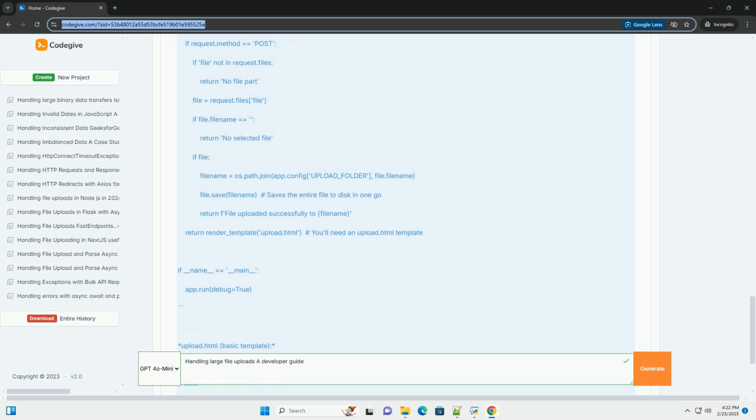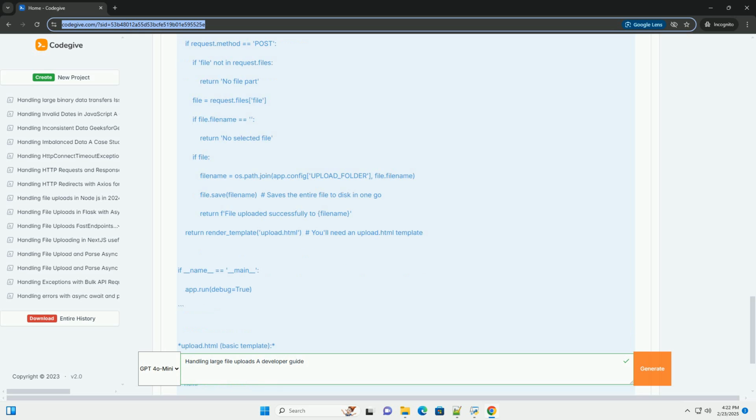5. Client-side validation. Perform basic file validation on the client side, for example file size and file type, to prevent invalid uploads from reaching the server. 6. Server-side validation. Always validate the file on the server side, even if you've done client-side validation. This is crucial for security. 7. Rate limiting. Limit the upload speed to prevent a single user from consuming excessive bandwidth. 8. Error handling and retries. Implement robust error handling and retry mechanisms to gracefully handle network interruptions and other errors.